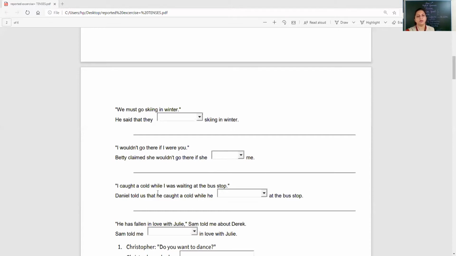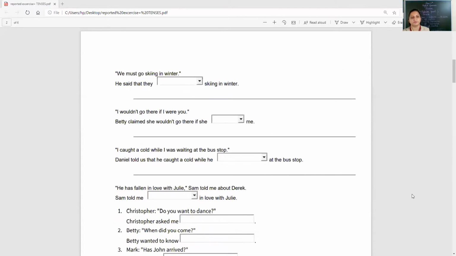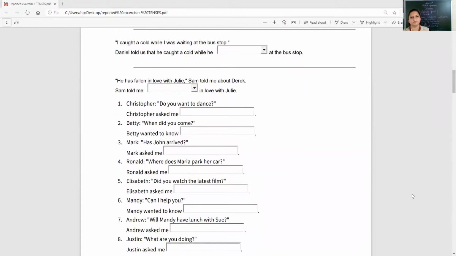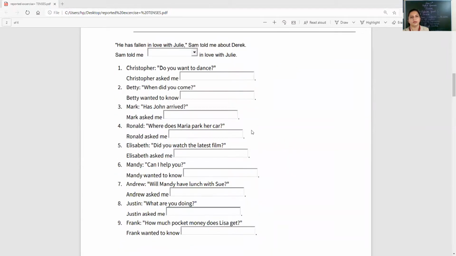I caught a cold while I was waiting at the bus stop. Daniel told us that he caught a cold while he dashed at the bus stop. Next. He has fallen in love with Julie. Sam told me about Derek. Sam told me dash in love with Julie.